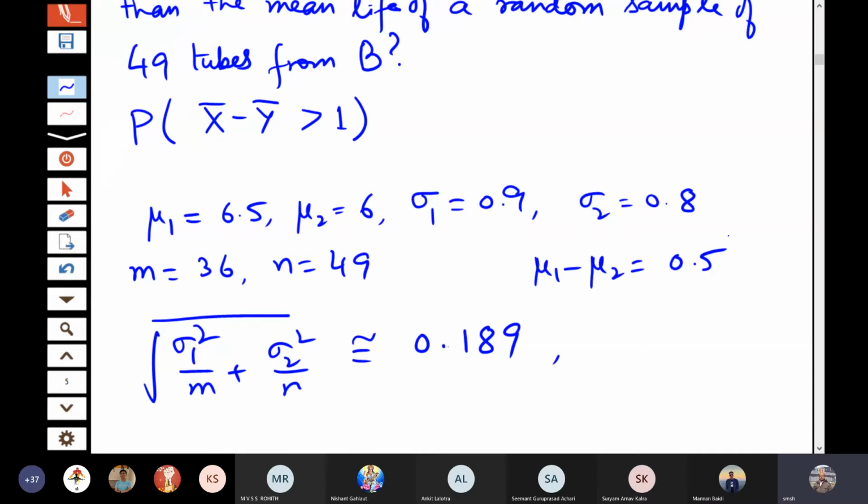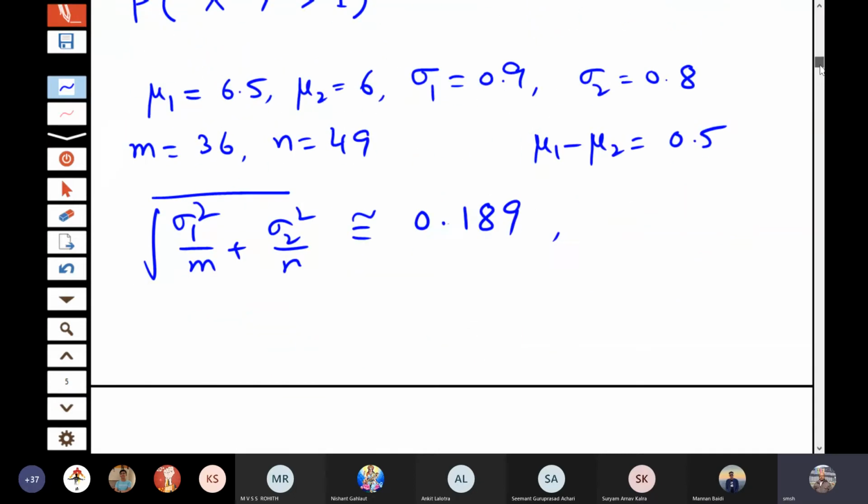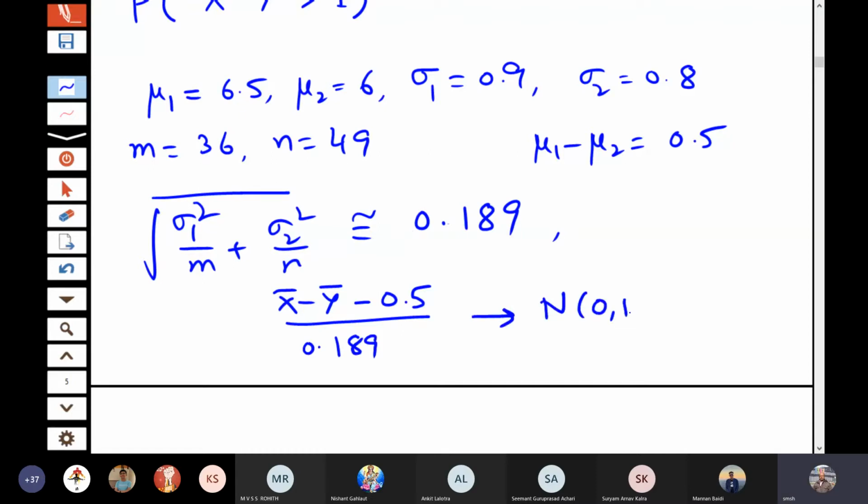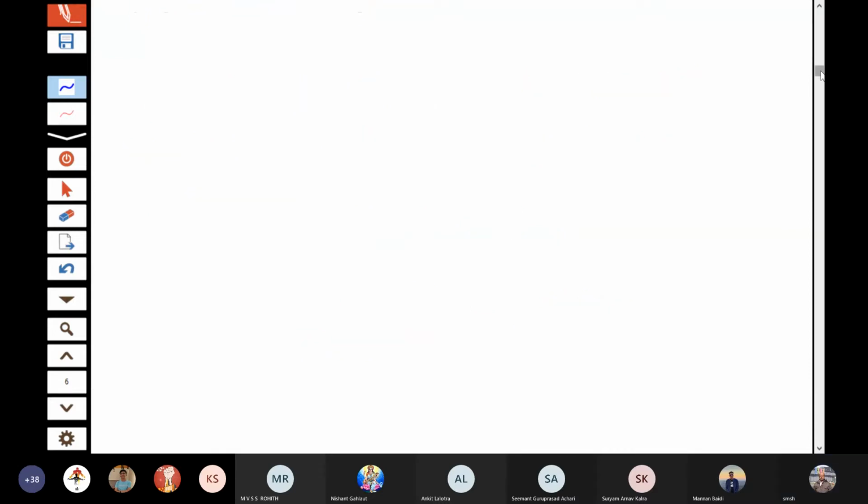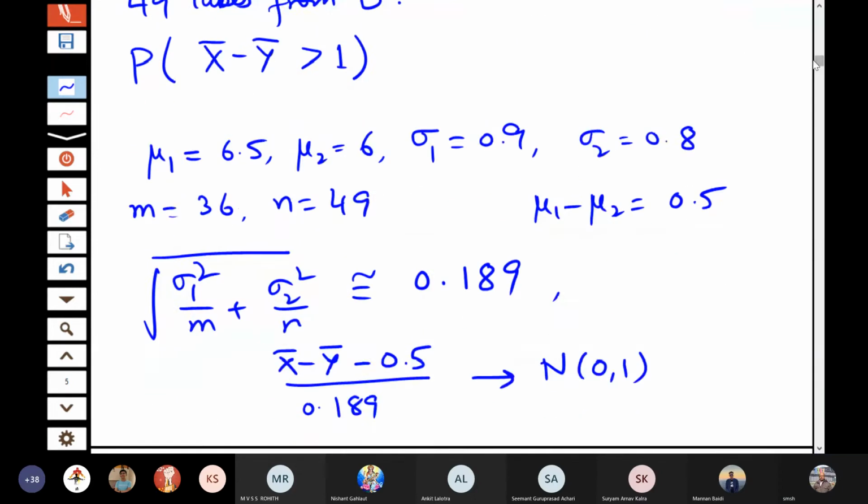So what will be the statement of the central limit theorem here? X bar minus y bar minus 0.5, that is mu1 minus mu2, divided by 0.189. This will have normal 0, 1 distribution. So now the question that has been asked here is the probability of x bar minus y bar greater than 1. So we will use this distribution here.